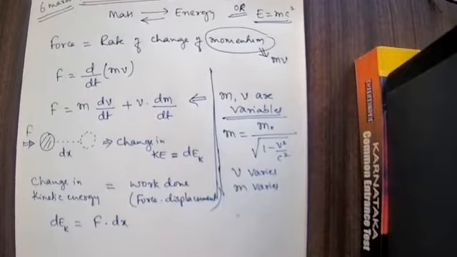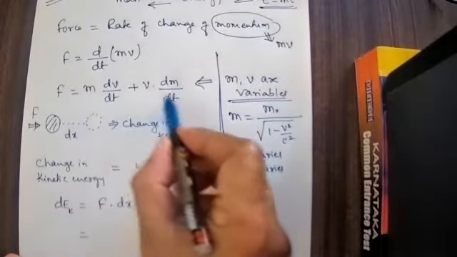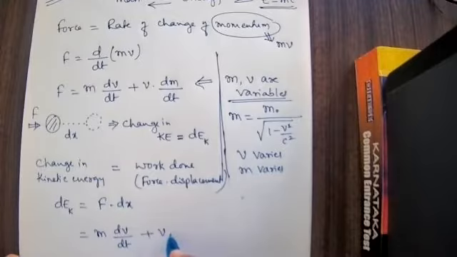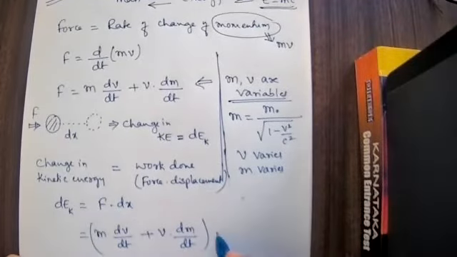Therefore, force is equal to, we already got the force formula here: the force is equal to m into dv by dt plus v into dm by dt, whole thing multiplied by dx.